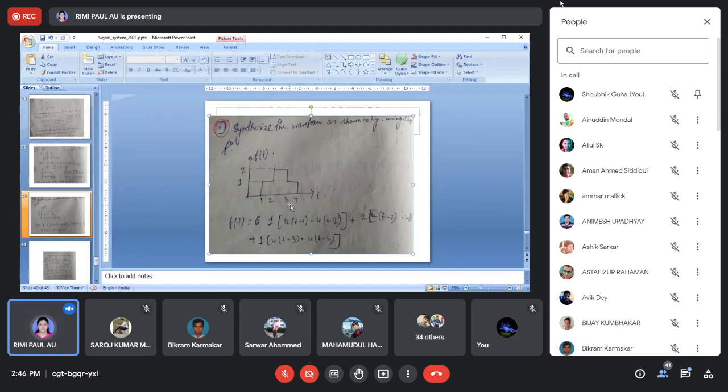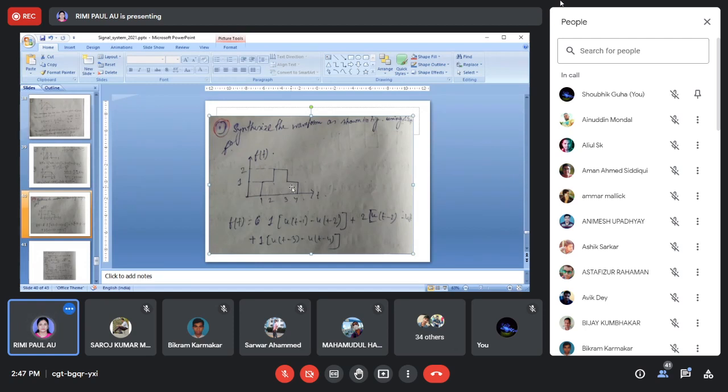Next, from 3 to 4, I am taking that first is the f1 function, second is the f2 function, then the f3 function. So total f(t) is a combination of f1(t), f2(t), f3(t). Now what is f1(t)? f1(t) is u(t-1) minus u(t-2) multiplied with 1. Next, f2(t) is the 2 to 3 zone, this is u(t-2) minus u(t-3) into 2.